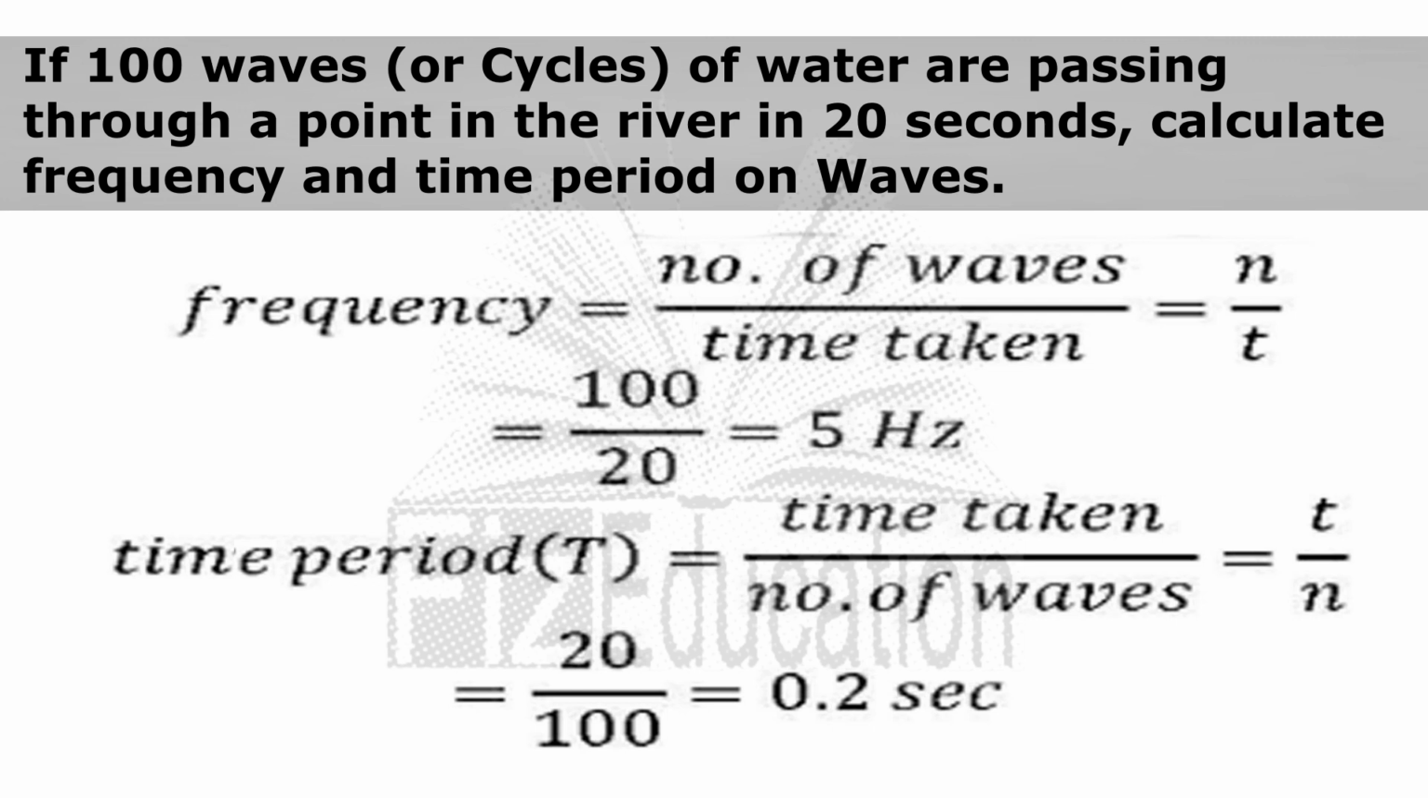If 100 waves, or cycles, of water are passing through a point in the river in 20 seconds, calculate frequency and time period of waves. Frequency is equal to number of waves over time taken, f = n/t = 100/20 = 5 Hz. Time period T is equal to time taken over number of waves, T = t/n = 20/100 = 0.2 seconds.